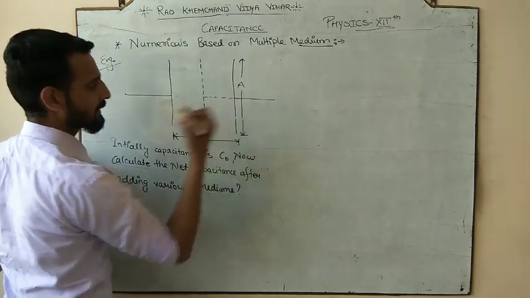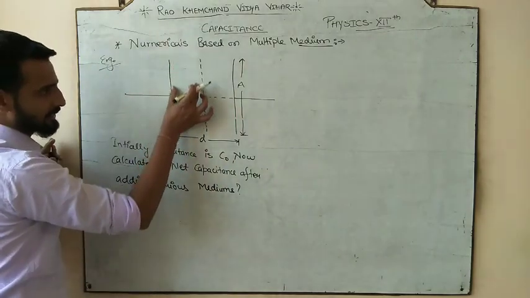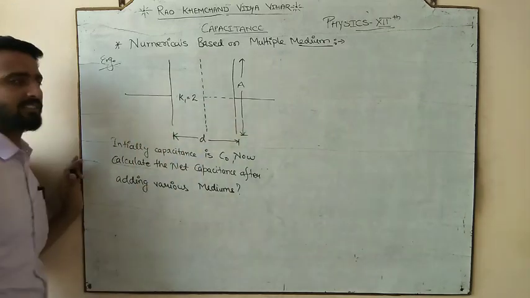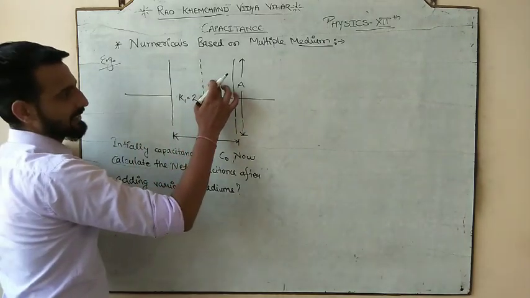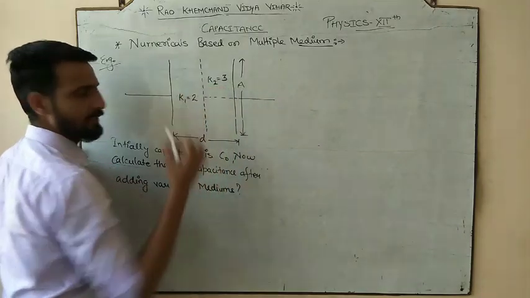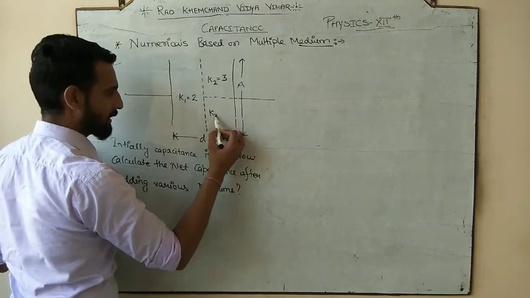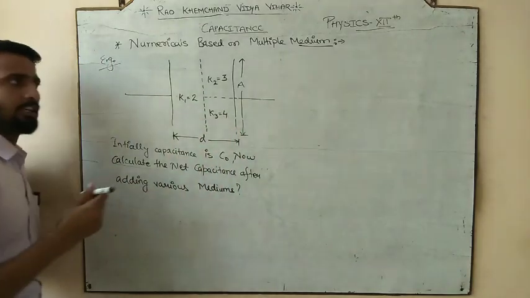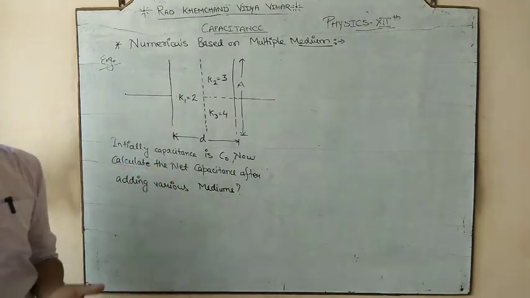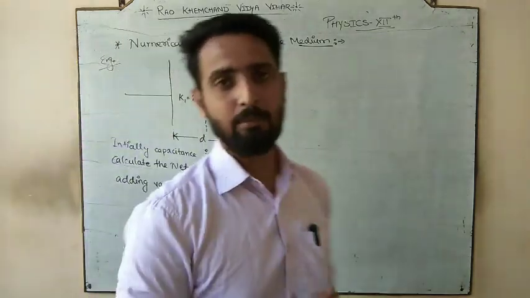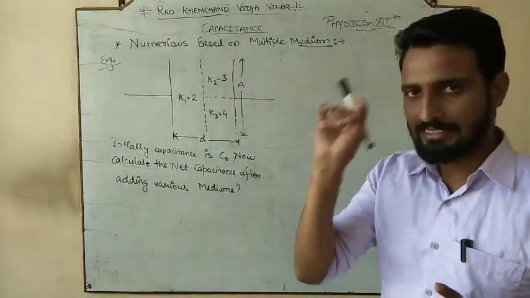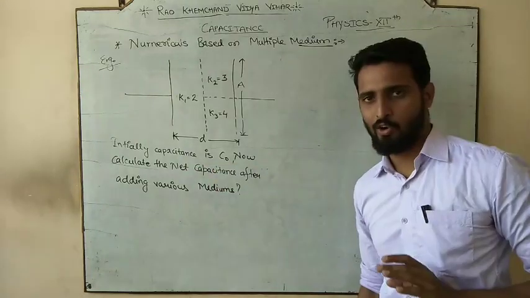Now the teacher says this is the first medium, with dielectric constant K1 equal to 2, let's suppose. Okay, this is our second medium K2 with dielectric constant 3, and this is our third medium with dielectric constant 4. So initially there was air. Initially कोई medium नहीं था, so definitely there was air in between the plates. So at that time the capacitance was C naught, means at the suffix there is zero, so it is C naught.